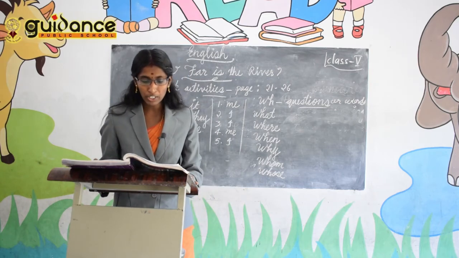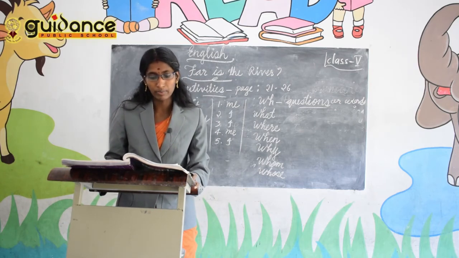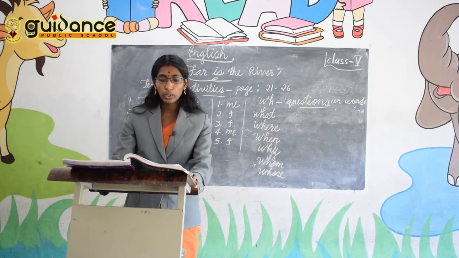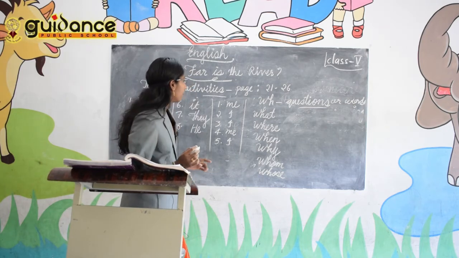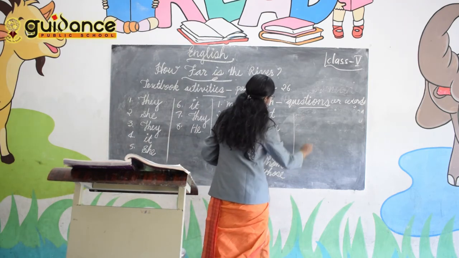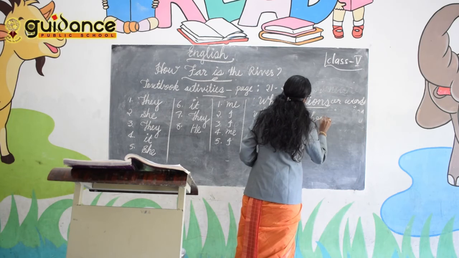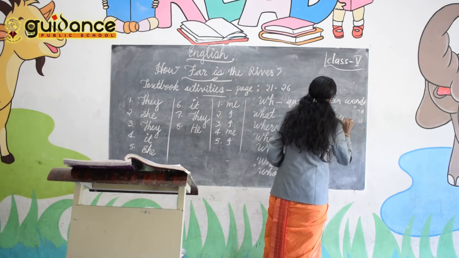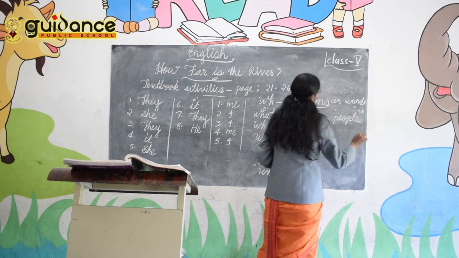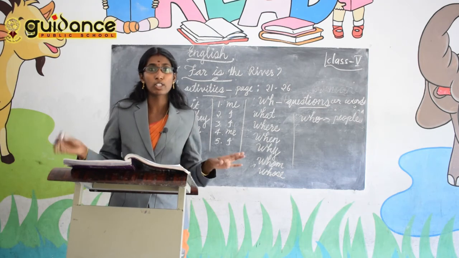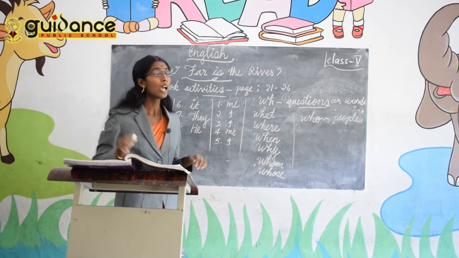Then what was the boy looking for? The river. Then where was the river? Behind the mountain. So who usually refers to people. Here also come, who is used to refer to people. Who is with you? Or who is your brother? Or who is your best friend? So who is used with people.